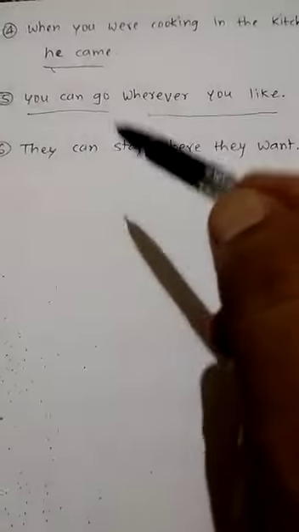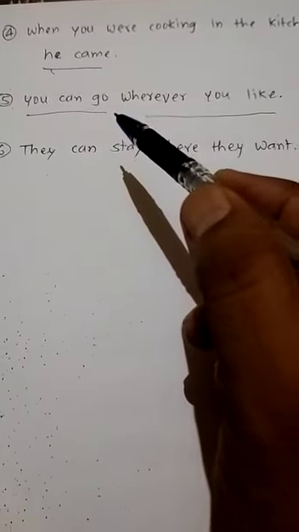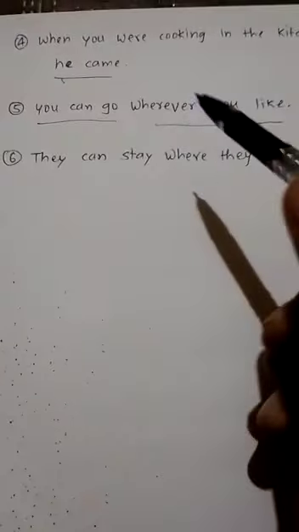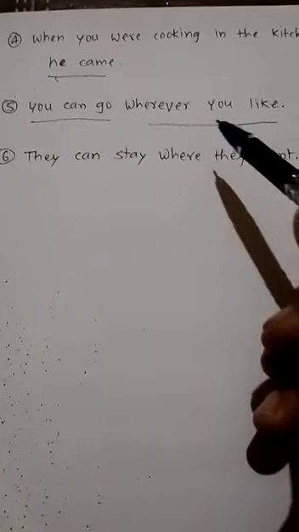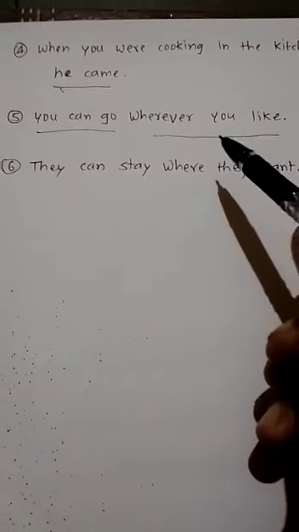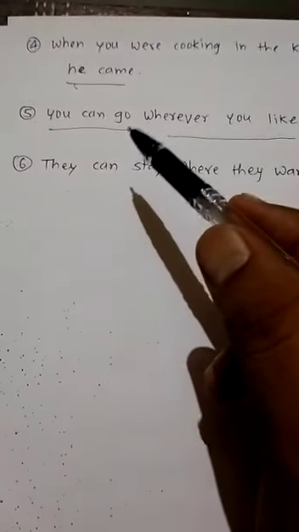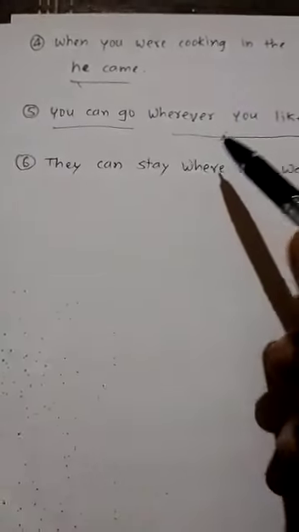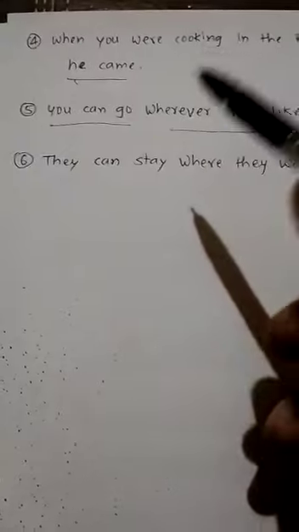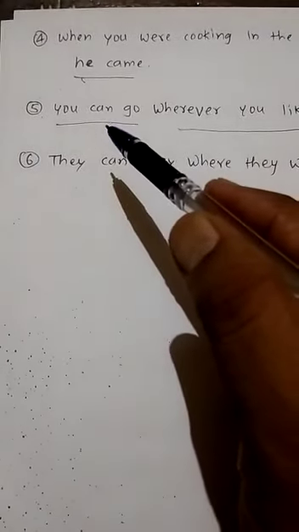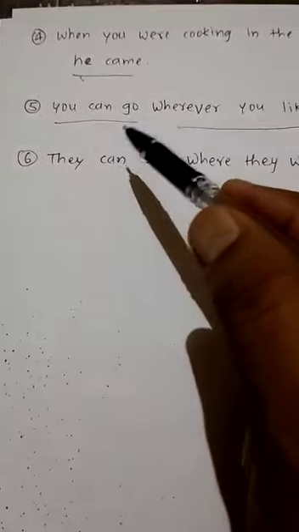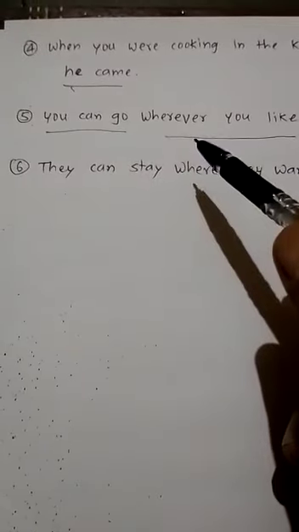If you say only "you can go," it's completing its meaning by its own. But "wherever you like," that part is not completing its meaning by its own. For the completion of its meaning, this clause depends on the main clause. But the main clause does not depend on the subordinate clause. So write down the answer properly like this: main clause, "you can go," then subordinate clause, "wherever you like."